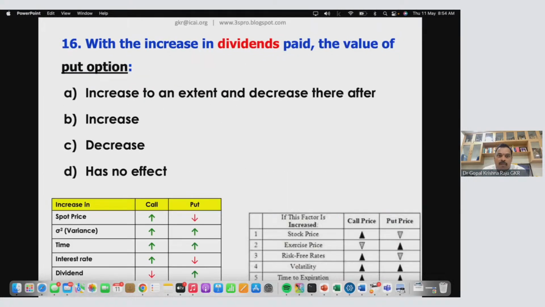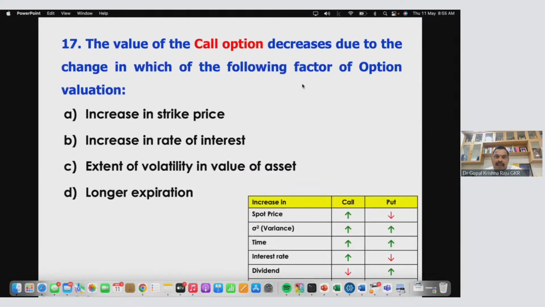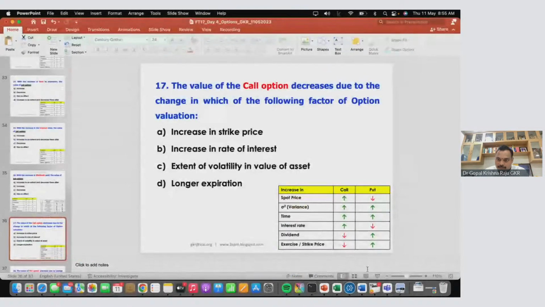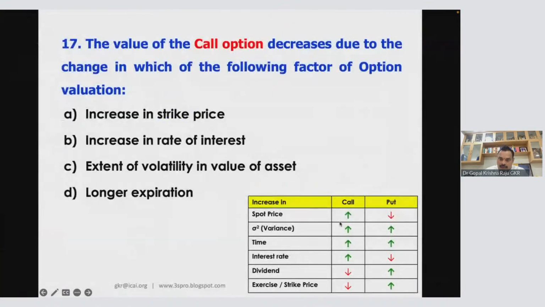Now, I'll take you to another interesting one, a reverse question. Look at this. The value of the call option decreases. Call option decreases in only 2 places: the value of the call option decreases only when dividend increases and exercise price increases. Call option decreases due to change in which of the following factors of option valuation? Of course, there are 2 factors, but the answer is only 1. Increase in dividend, increase in strike price.